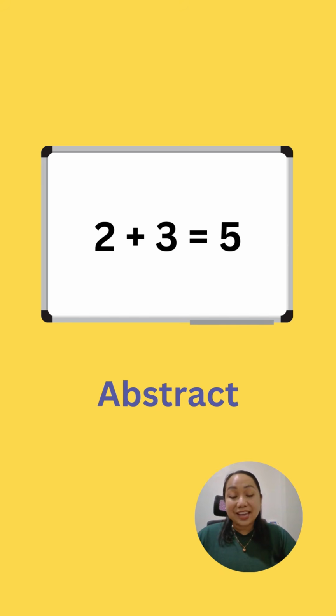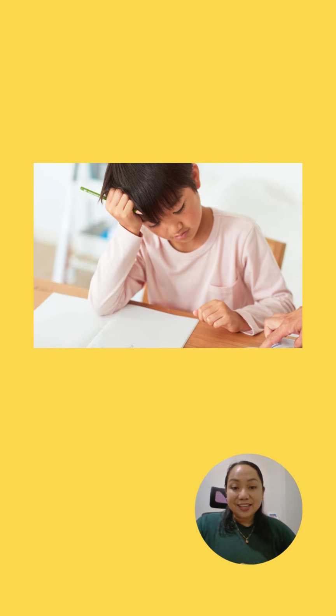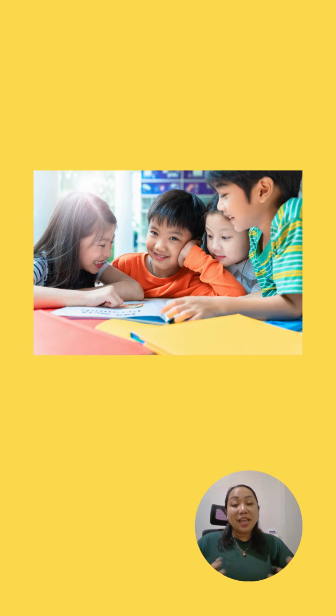After a few exercises using concrete materials and pictures, now they're ready to add using just the numbers, the abstract form. So that is the concrete pictorial abstract approach. With this approach, those students who are struggling with math will be able to understand what math is all about because now math isn't that abstract for them. Now they can see and visualize what the math lessons are all about.